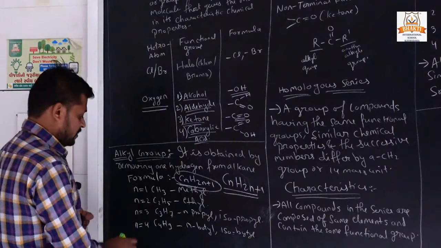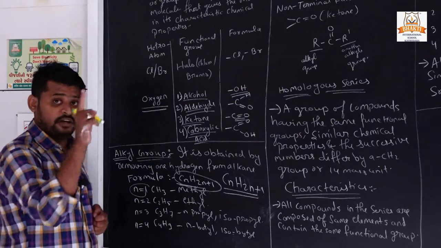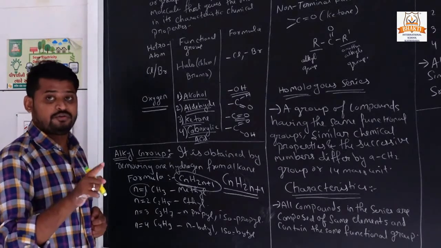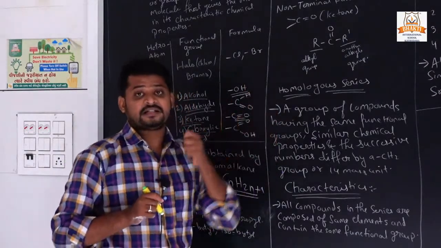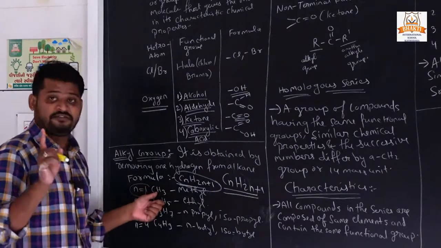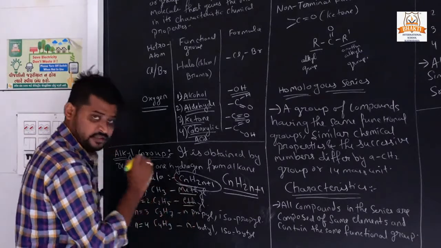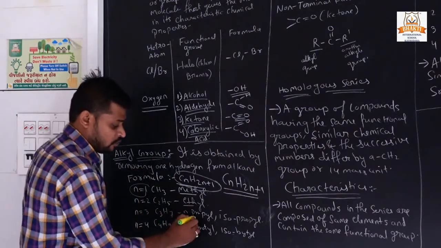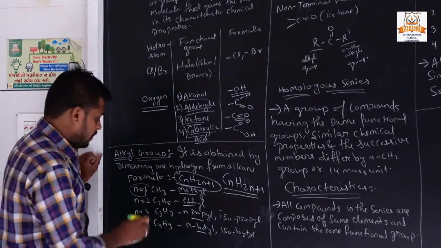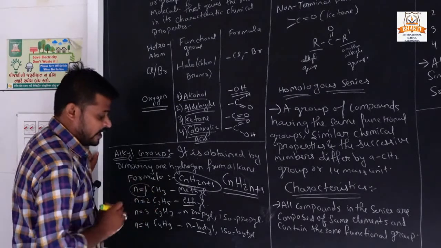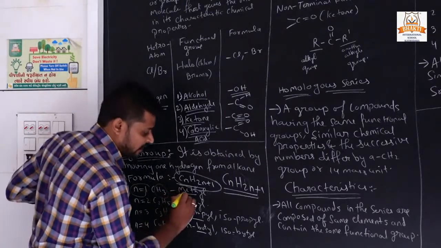Understand? See here the examples. We already studied the root word. What is the root word? The number of carbon atoms present decides the name. So, if one carbon is present, it is called meth. 2 carbons, eth. 3 carbons, prop. 4 carbons, but. Now if we take one carbon with 3 hydrogens, it is called methyl.